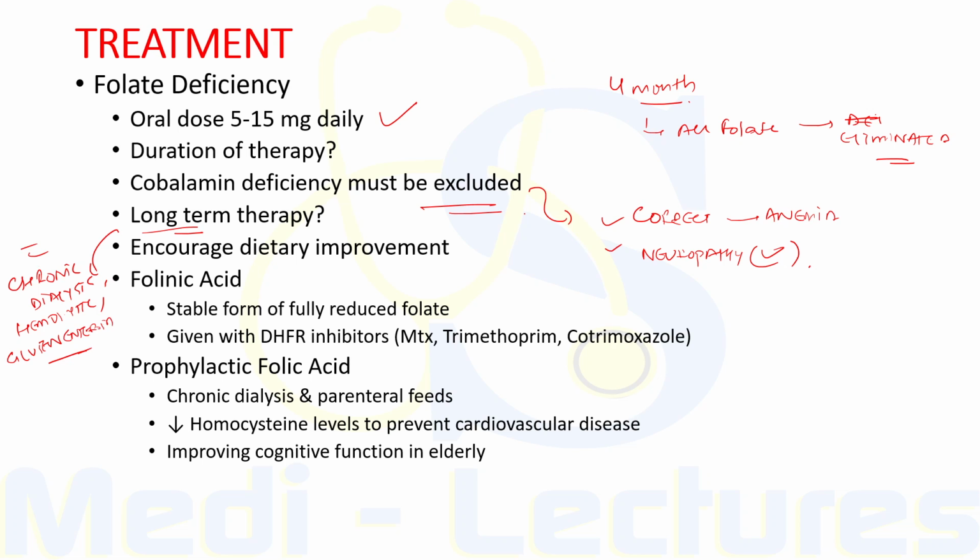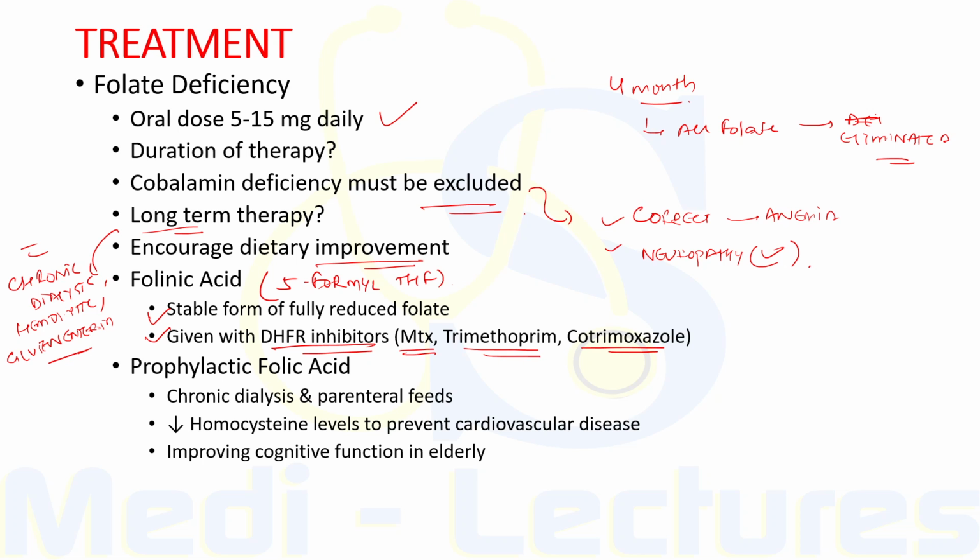Now, wherever mild but chronic folate deficiency occurs, it is preferable to encourage dietary improvement after correcting the deficiency with a short course of folic acid. Now, what is folinic acid? It is 5-formyl tetrahydrofolate. It is a stable form of fully reduced folate and it can be given orally or parenterally to overcome the toxic effects of dihydrofolate reductase inhibitors like methotrexate, trimethoprim, and cotrimoxazole.